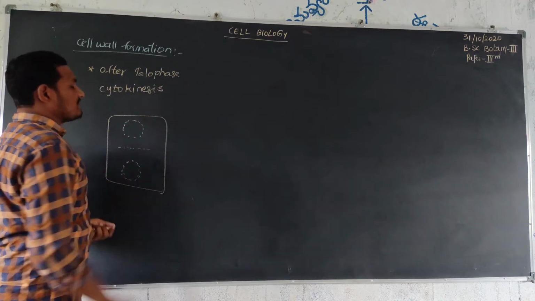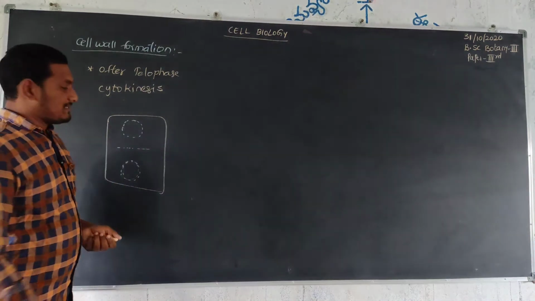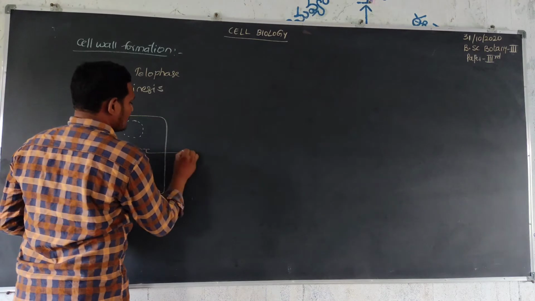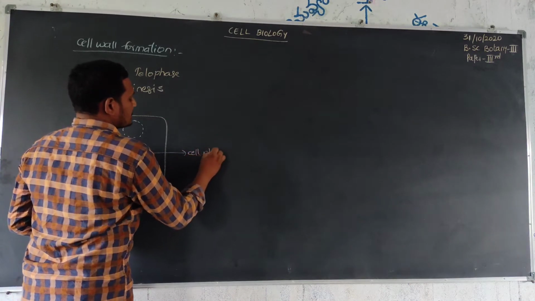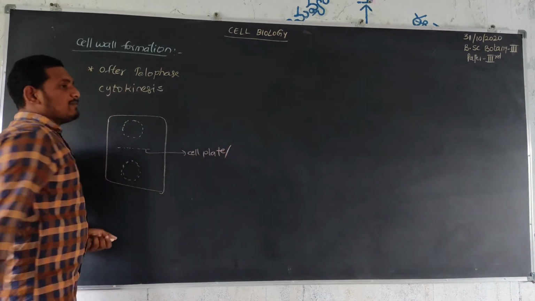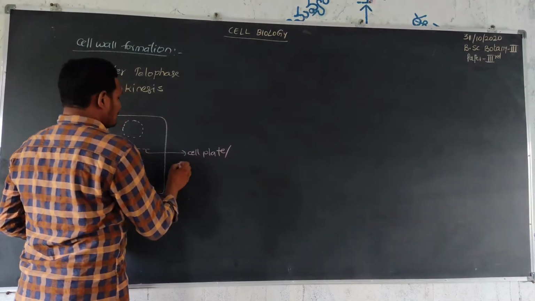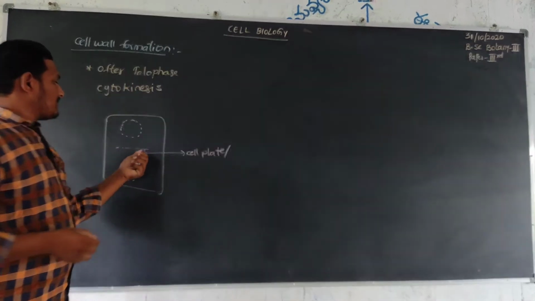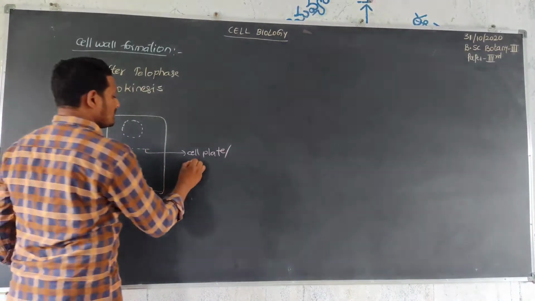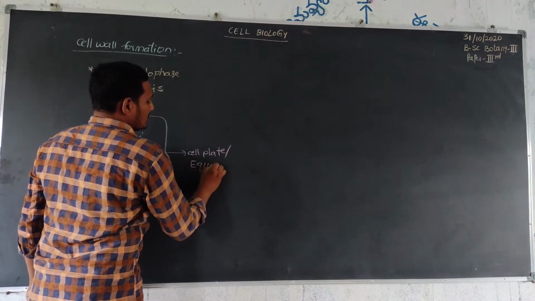one layer is formed. That layer is called the cell plate. This cell plate is also called the mitotic plate or equatorial plate.